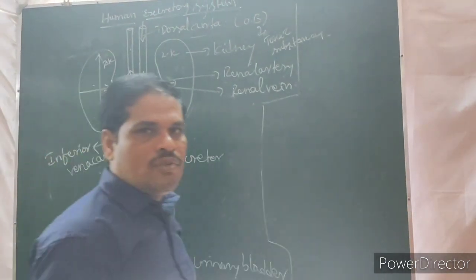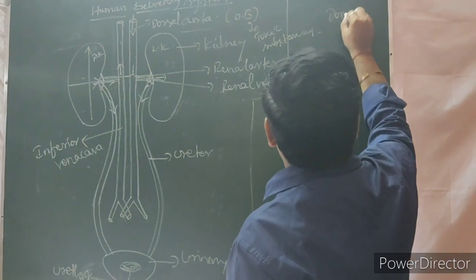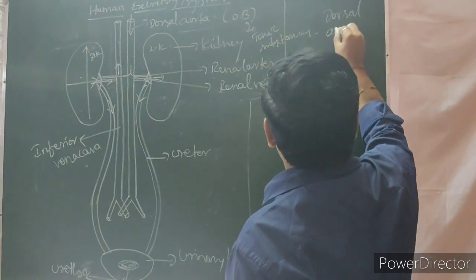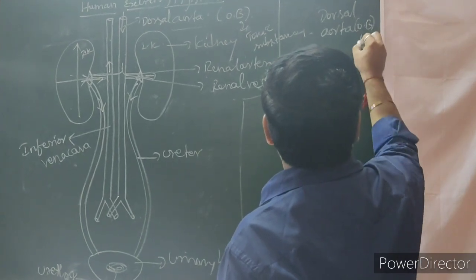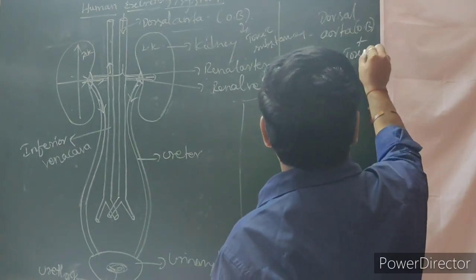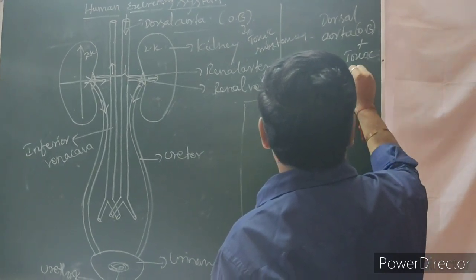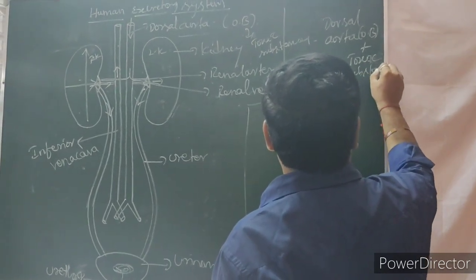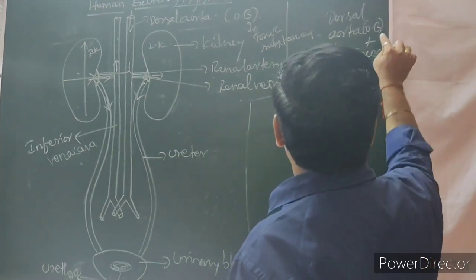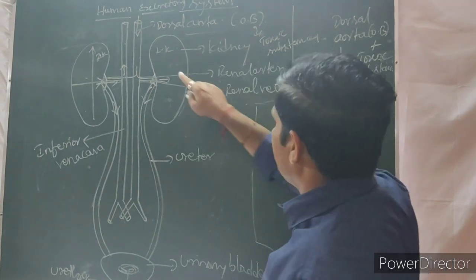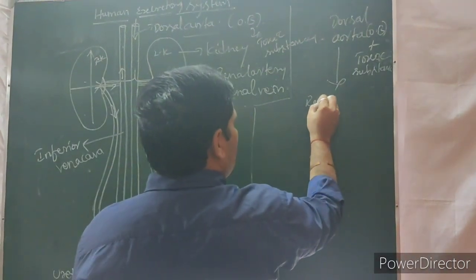If you see the flow chart, it is very easy to understand. The dorsal aorta has oxygenated blood along with toxic substances. The oxygenated blood with toxic substances enters the dorsal aorta. Then it reaches what?